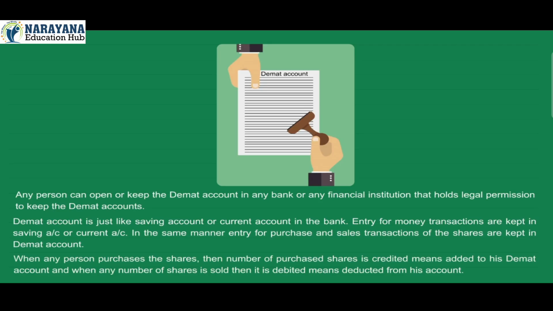When any person purchases shares, the number of purchased shares is credited, meaning added to his demat account, and when any number of shares is sold, it is debited, meaning deducted from his account. B. Shares issued by private placement.